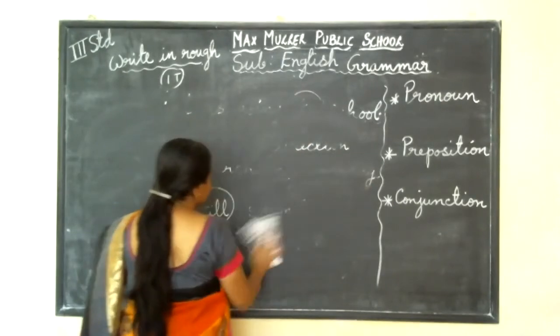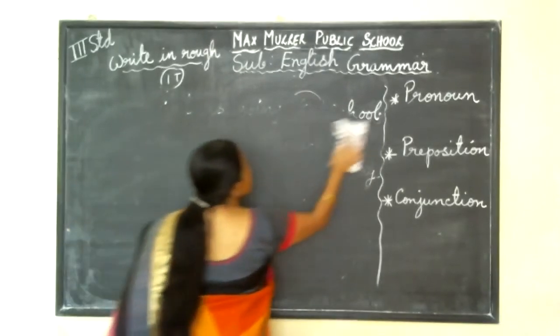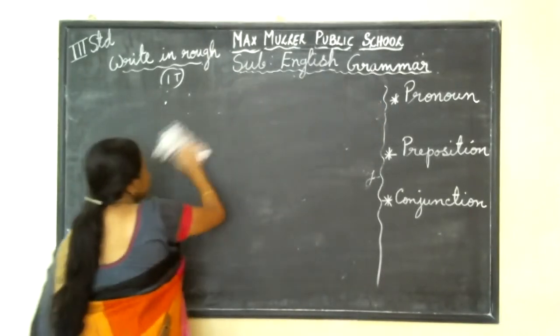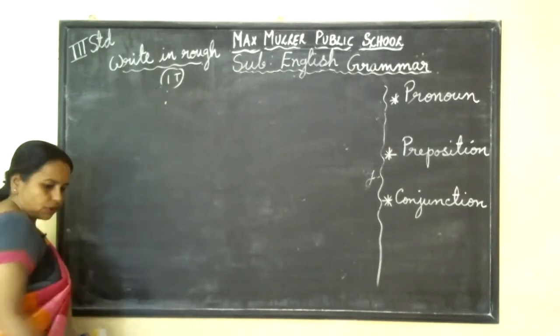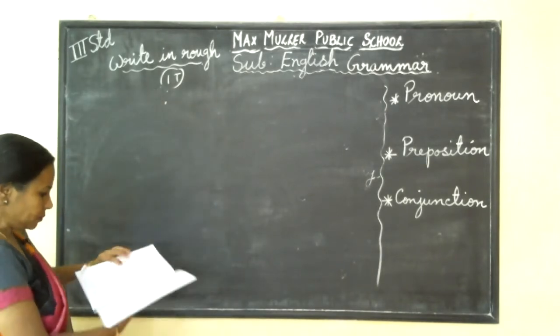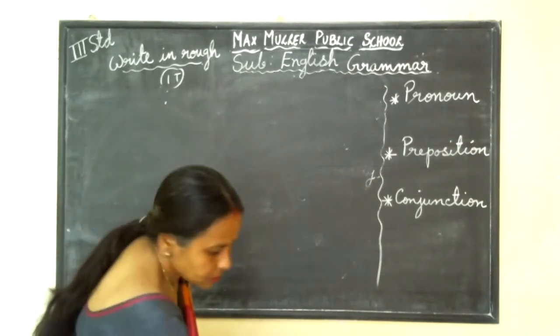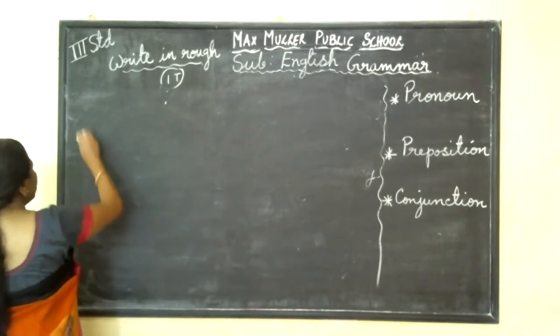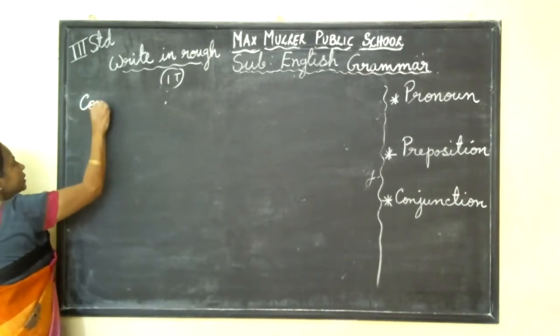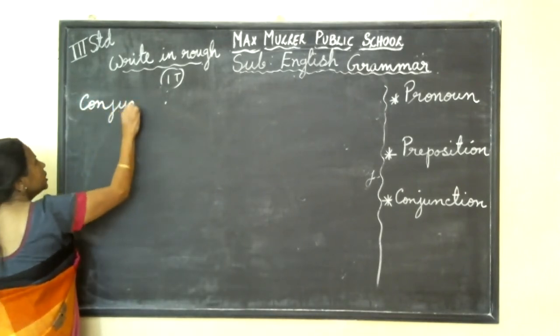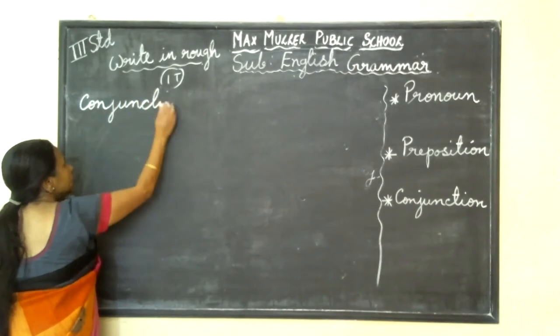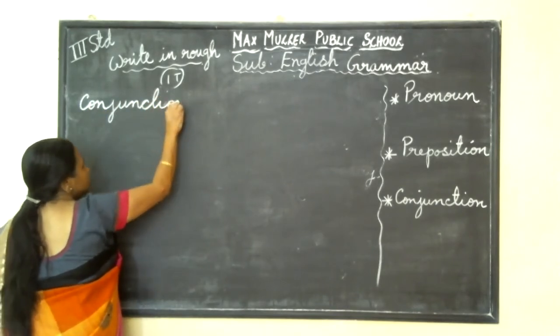So many things are there in grammar. Just have a little idea. Conjunction, the last point we'll discuss now. So, last point, conjunction. See the spelling? C-O-N-J-U-N-C-T-I-O-N. Conjunction.